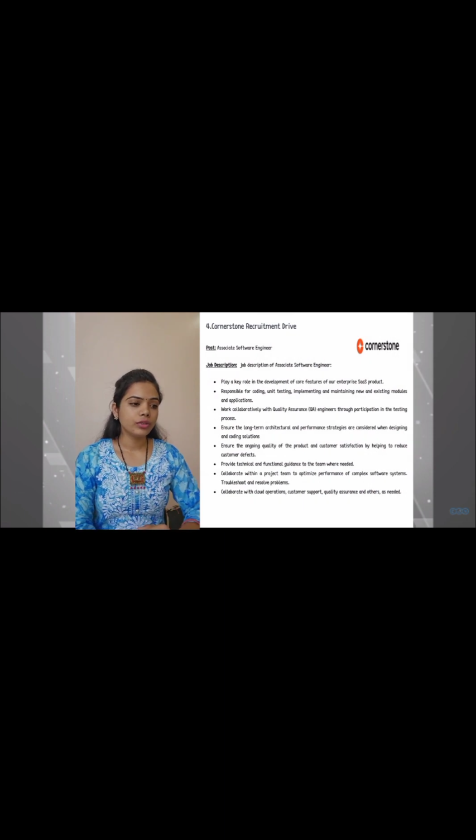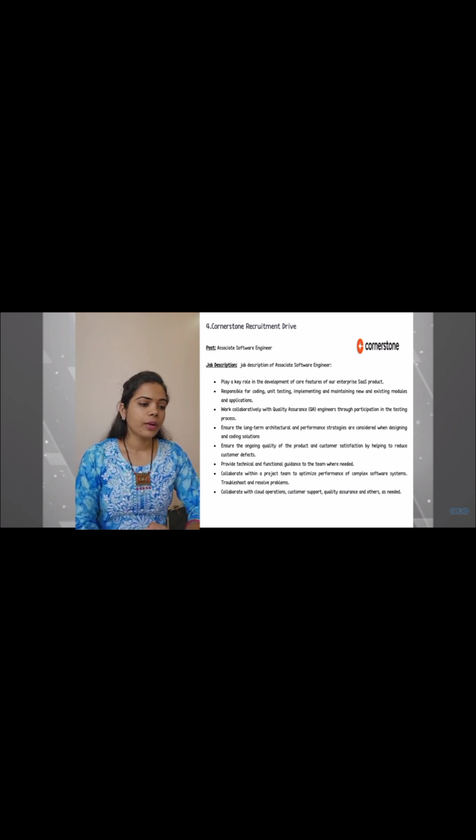There is a Cornerstone recruitment drive for the post of associate software engineer. Let's see the job description of associate software engineer. Play a key role in development of the core features of our enterprise SaaS product. Then responsible for coding, unit testing, implementing and maintaining new and existing modules and applications. Then work collaboratively with the quality assurance engineer through participation in the testing process.